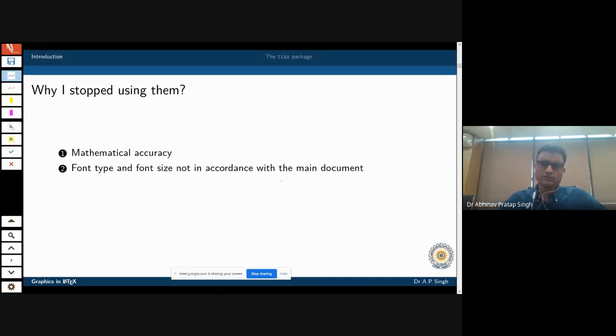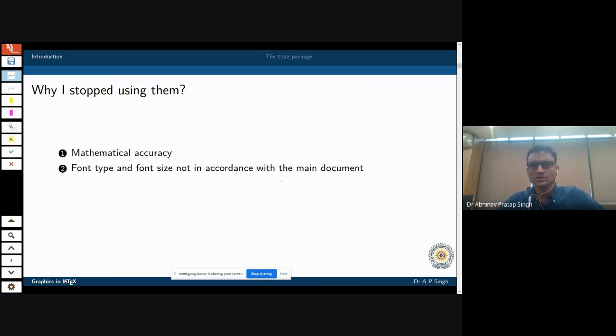Another problem was font type and font size. Even when Arvind sir was discussing figures, we discussed that you can use the scale option, so that the whole figure that appears inside the document is according to your requirement. But the problem with using scaling is that if you enlarge the text, then it looks very large compared to your original document, or it can look very small.